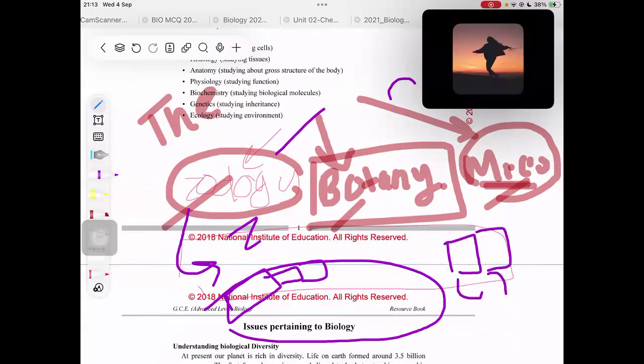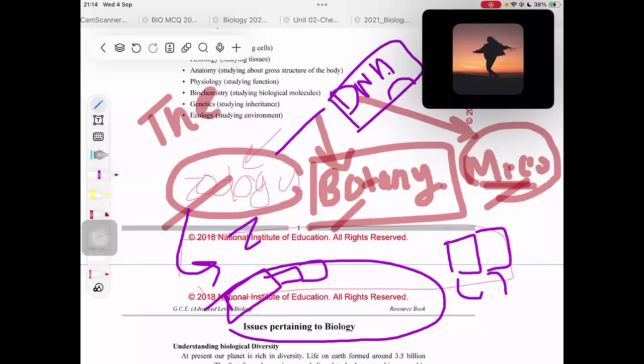Some students might want to study the body parts of that animal. And some students might want to study the function of that animal. While some students might want to look into the biological molecules in that animal, while some students might want to look into the DNA of that animal, like how that genetic material is being transferred from one generation to another.